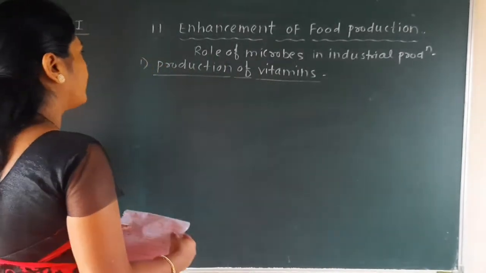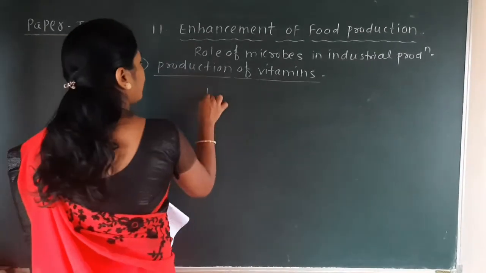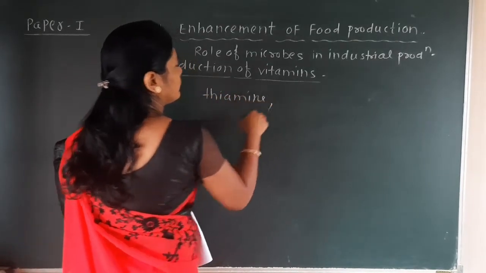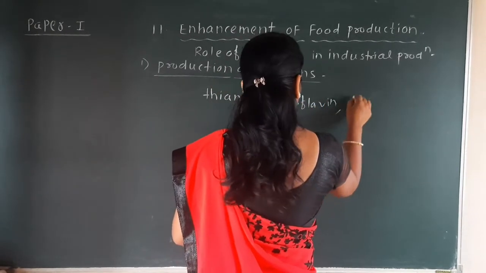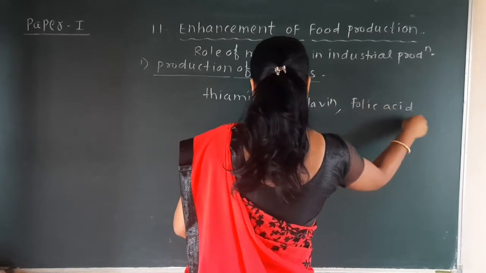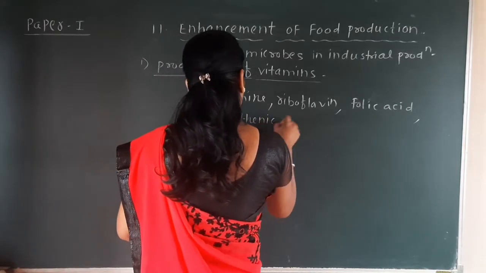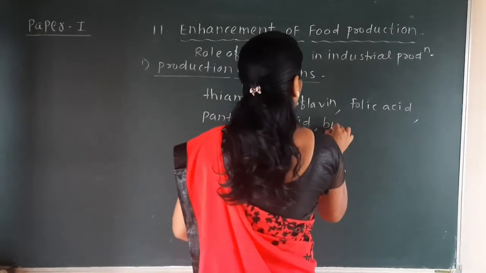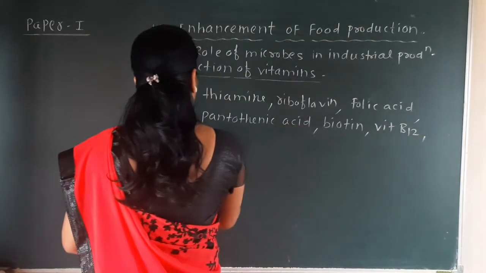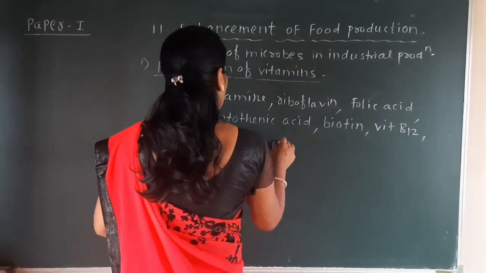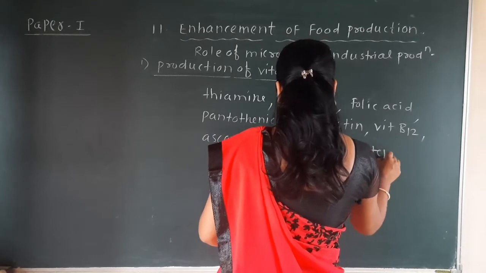So there are some names of the vitamins which can be produced by the microbes, and here there are some vitamins like thiamine, riboflavin, folic acid, pantothenic acid, biotin, vitamin B12, ascorbic acid, beta carotene.